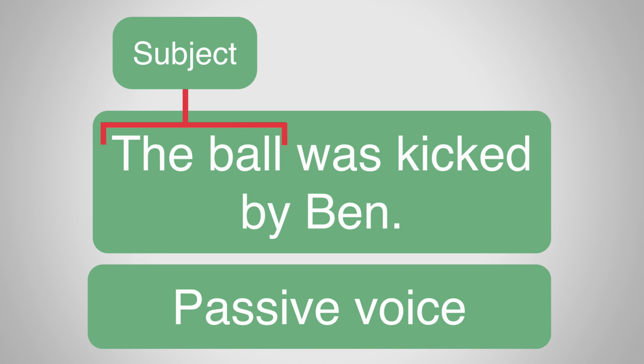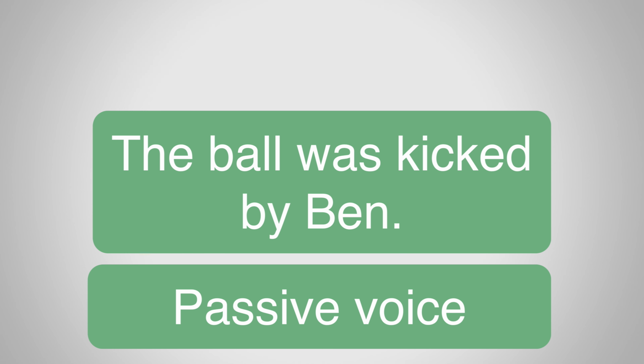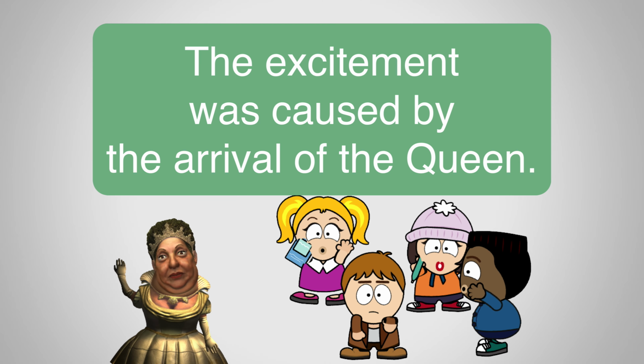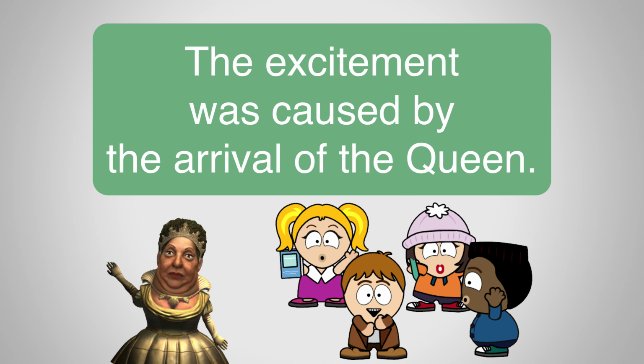When sentences are passive, the reader's focus is drawn to the thing the verb is acting upon, rather than the person or thing that is doing the verb. So in this example, the reader is more likely to focus on the ball, rather than Ben. Here's another example of a passive sentence. The excitement was caused by the arrival of the Queen.